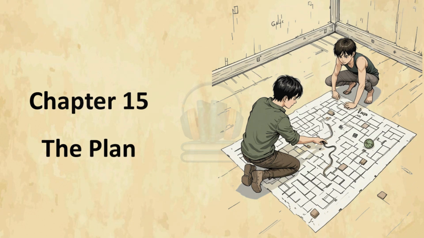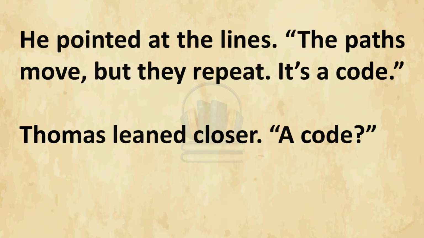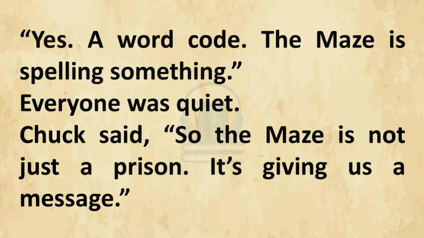Chapter 15. The Plan. That evening, the Gladers met in the map room. Minho showed a big paper map. We keep track of the maze every day. I looked at the last 2 weeks. Something is changing. He pointed at the lines. The paths move, but they repeat. It's a code. Thomas leaned closer. A code? Yes, a word code. The maze is spelling something.